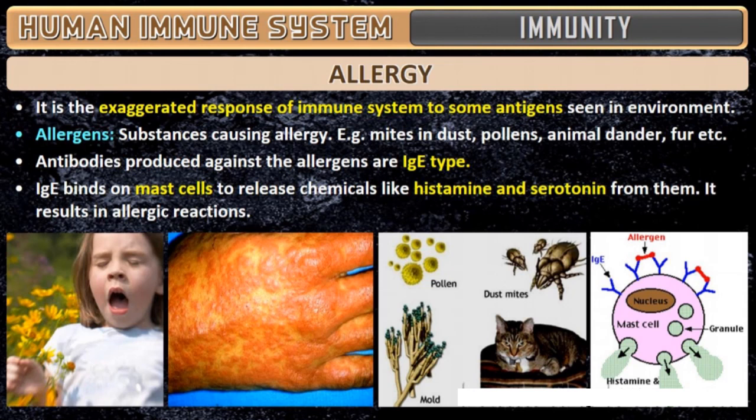Okay. Next topic is allergy. So what do you mean by allergy? Some of your children, if they move out in a dusty, highly polluted area, go on coughing or sneezing. Some children, when they go near the plants, start sneezing.